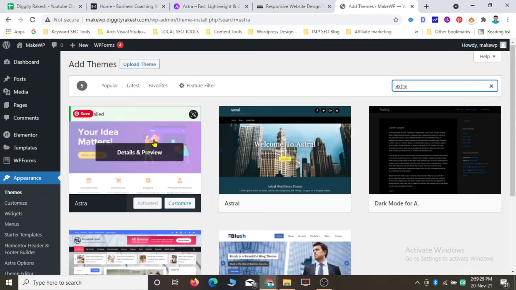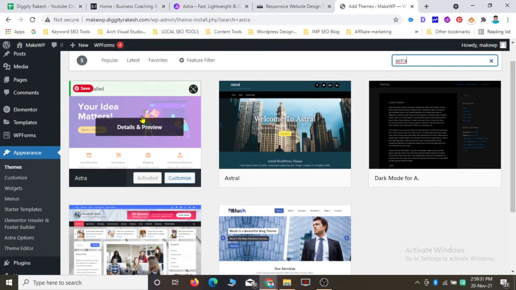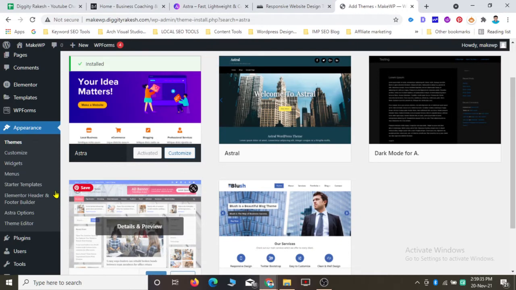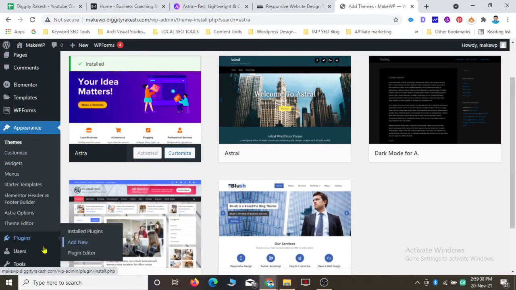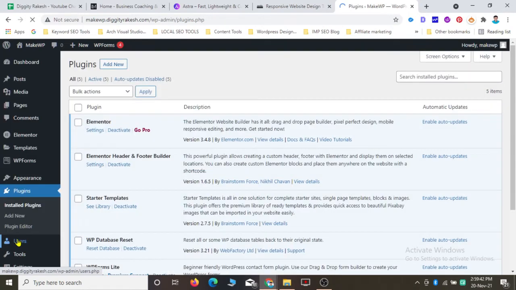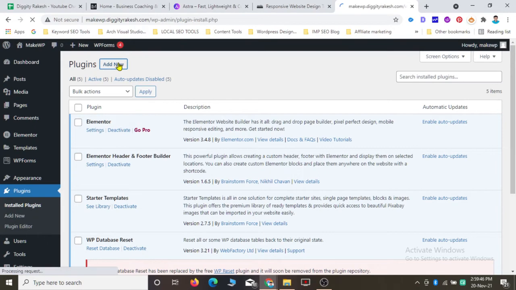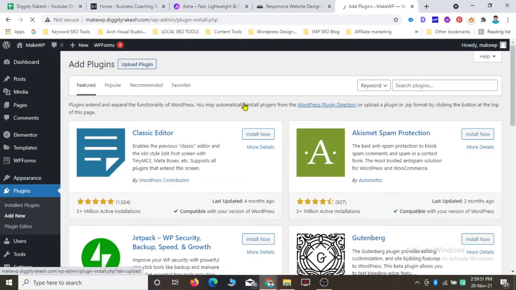After you install this theme and activate it, you have to install one plugin called Starter Templates. Just come to Plugins and click on Add New and install a plugin called Starter Templates. This is the plugin that we need for importing those demo templates, so that we can make our website faster without doing any kind of designing work.